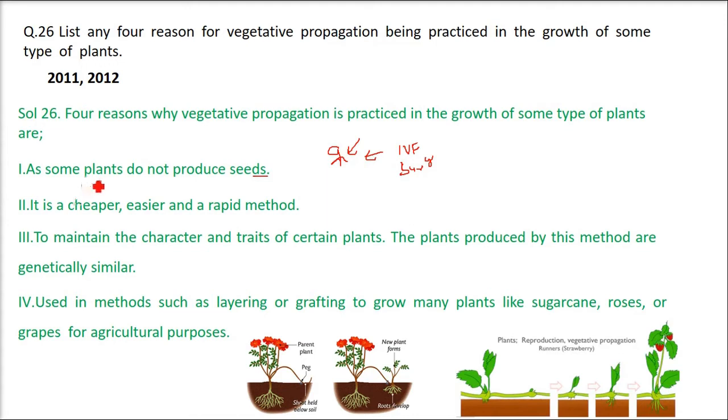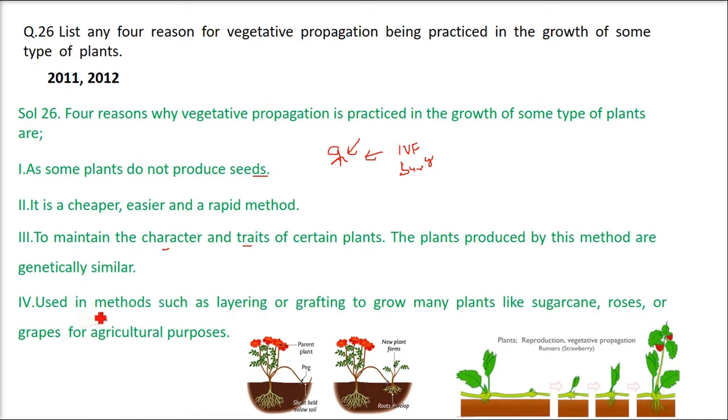So same with the plants. Plants are also living beings. So for plants that do not produce seeds, the best way is to do some IVF kind of thing, which is vegetative propagation. It is cheaper, easier, and a very fast, rapid method. And we want to maintain the character and traits of certain plants. And the plants produced by this method are genetically similar.